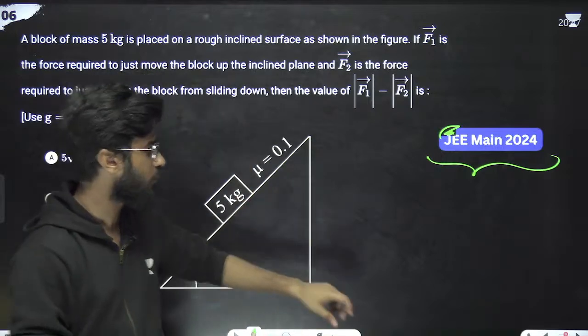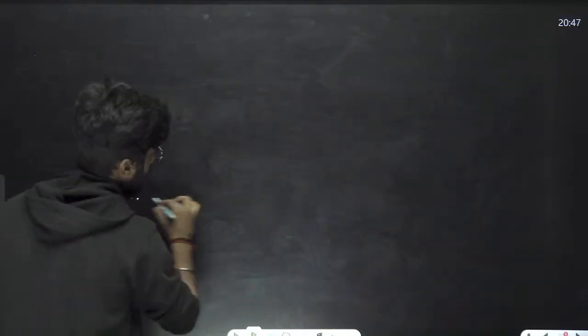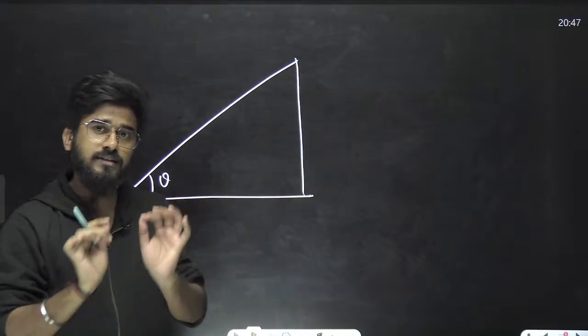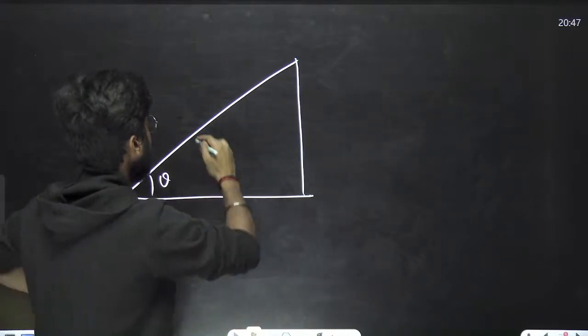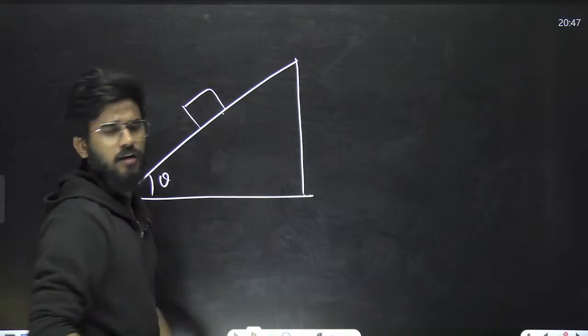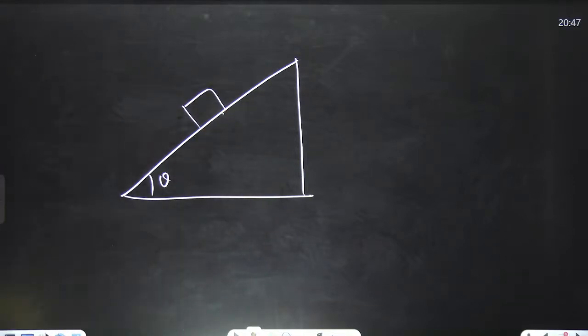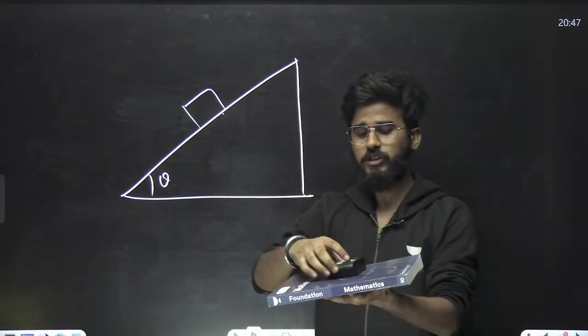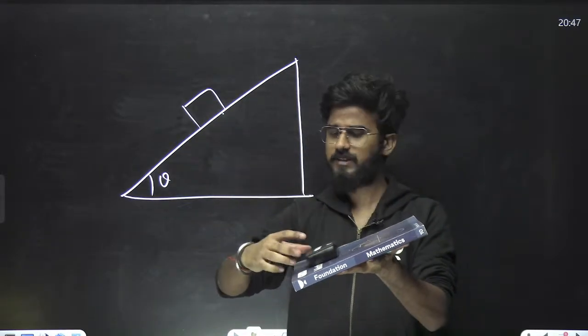One thing I have to tell you: suppose that we have an inclined plane like this. This is theta. I'm just generalizing this expression. This is the plane, and again I am taking the same book and the same block. Just look at me. Suppose that this block is sliding down.